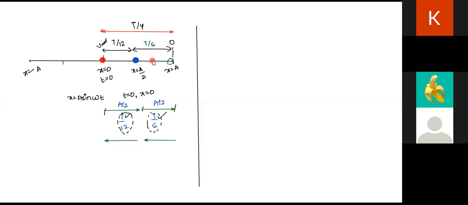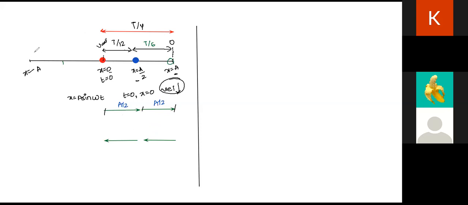Should I repeat? I am saying that as the velocity or speed of the body is decreasing, therefore it takes more time to travel the same distance later. Am I clear, class? And the reverse will happen when the particle is traveling from x is equal to a to x is equal to a by 2 and then x is equal to 0. Why will the reverse happen? Because as the particle was going from left to right, from this red point, right?